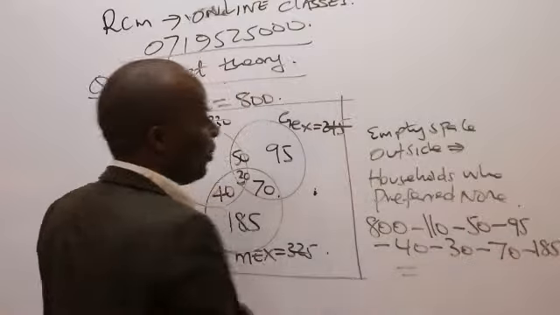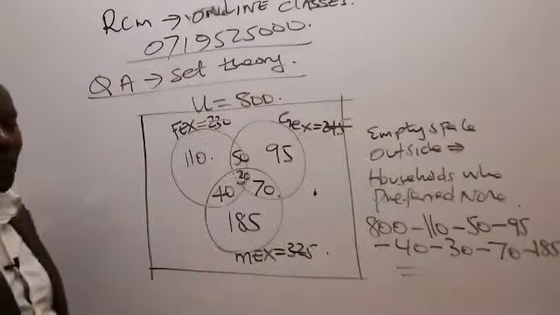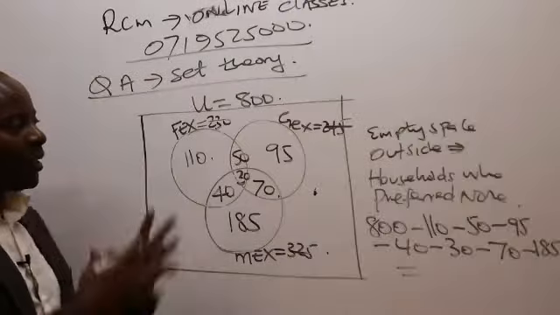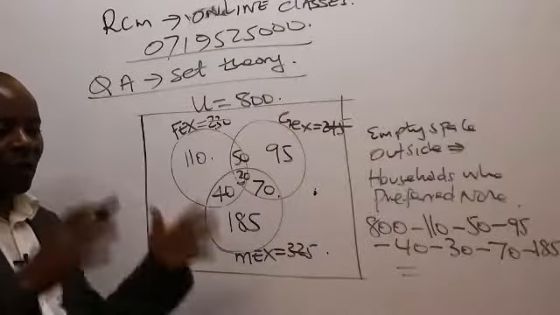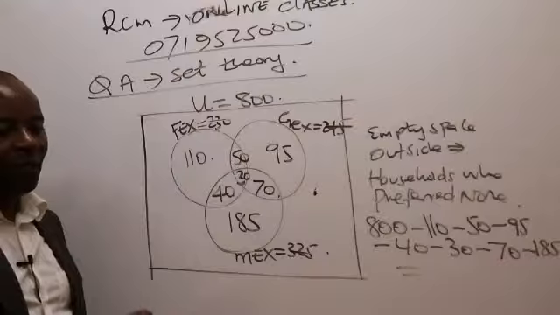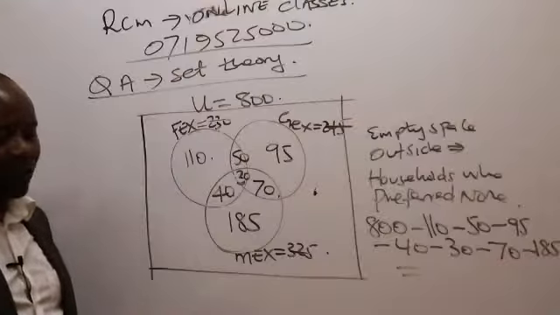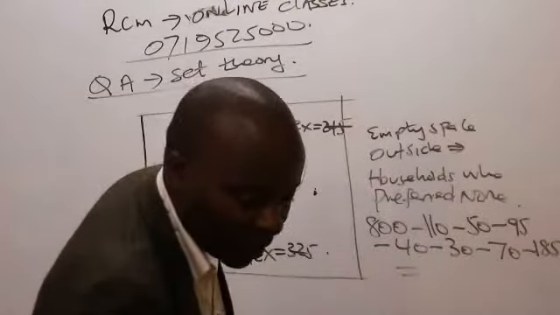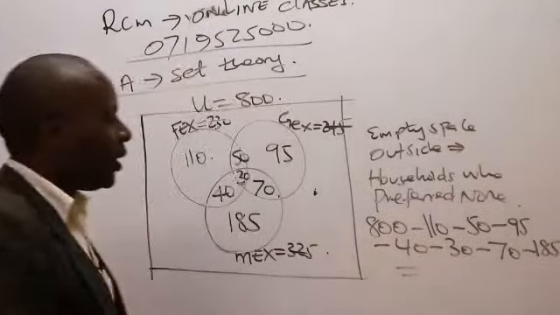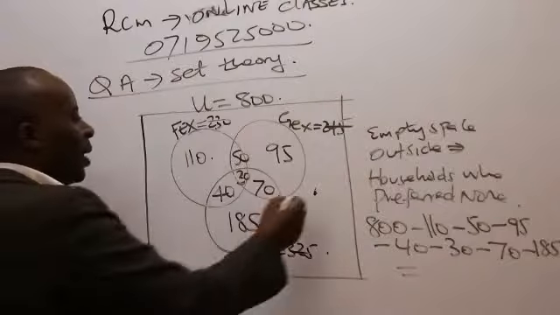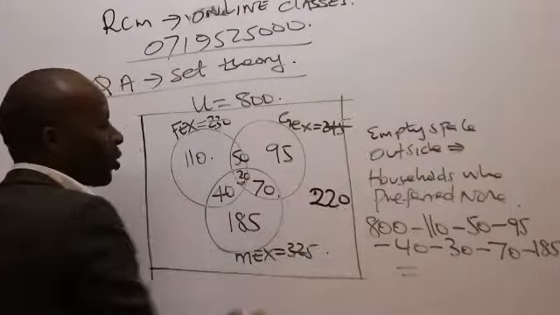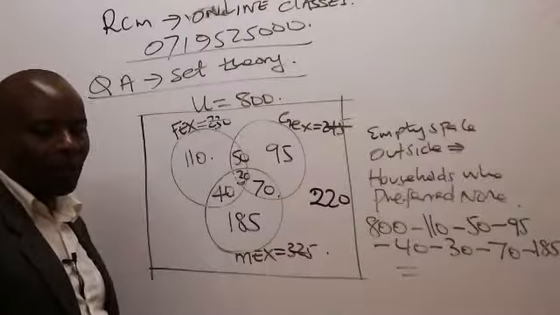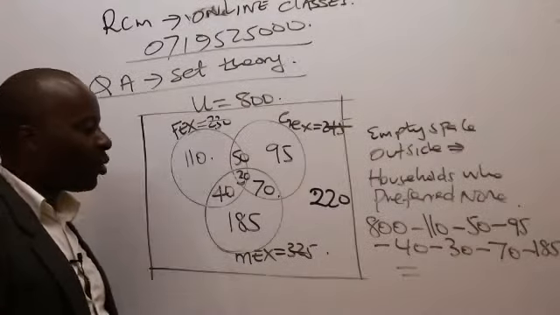Could you kindly give me that figure? The empty space outside the circles, but within the universal set. Miriam tells me it is 220. Can someone else confirm the 220? Thank you very much. I can see Abdi also confirming.